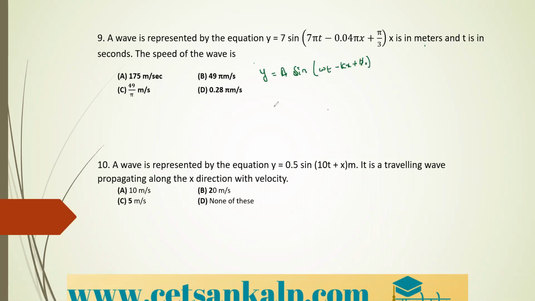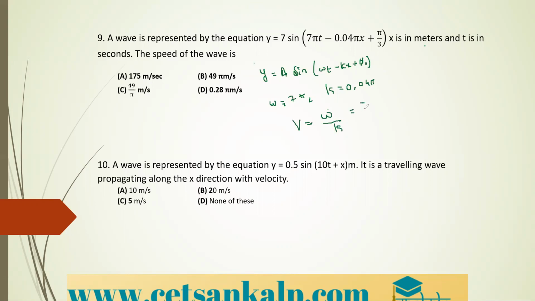So in this equation, omega is equal to what? It is 7 pi, and k is equal to what? It is 0.04 into pi. Correct? Therefore, v is equal to omega divided by k.